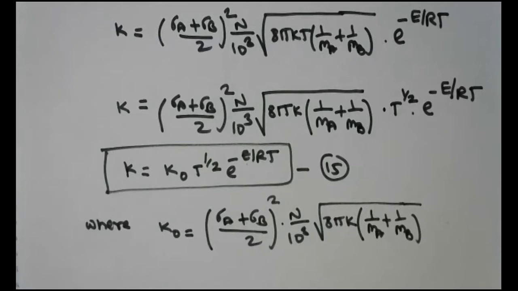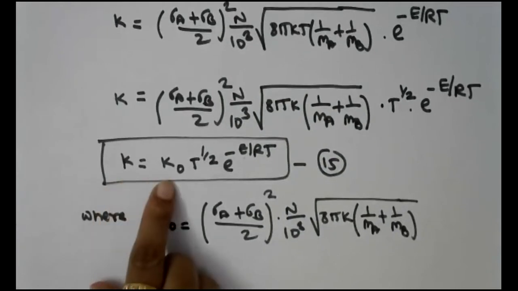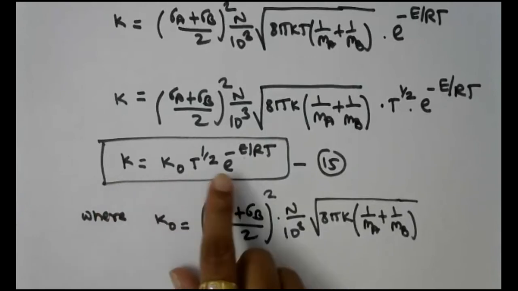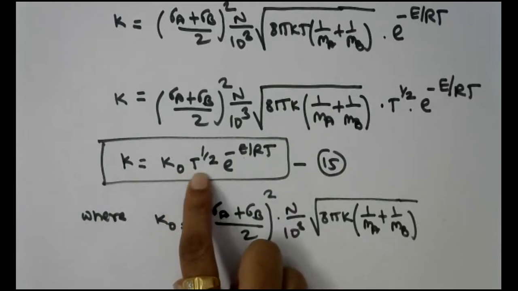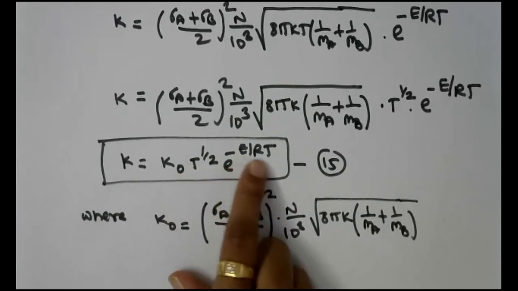So in this way, by taking the basis of kinetic theory of gases, we can derive the mathematical expression for the temperature dependency of rate constant using the collision theory, as k is equal to k0 T raised to half e raised to minus E by RT. k0 frequency factor, T temperature, E activation energy, R ideal gas constant.